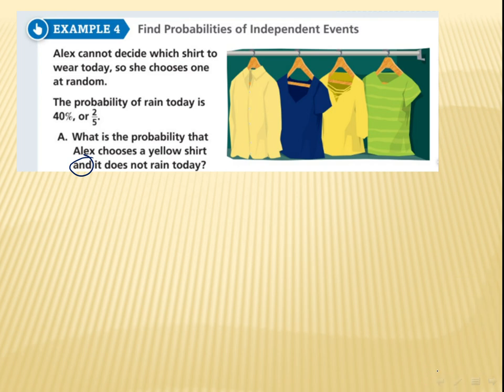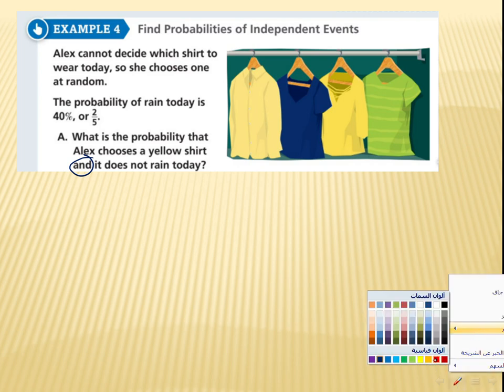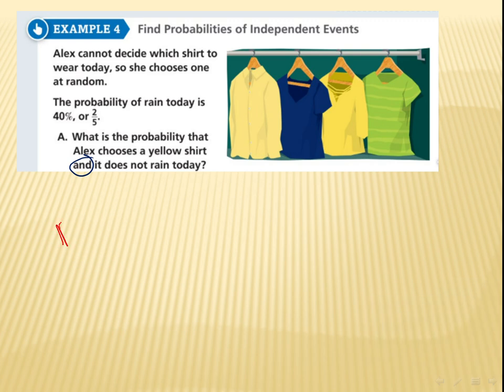So what are we going to do? We are going to write the probability that Alex chooses a yellow shirt, and the probability that it does not rain today.